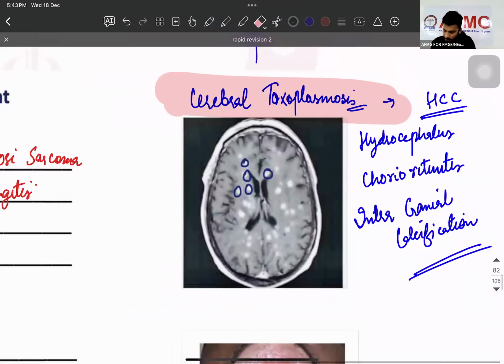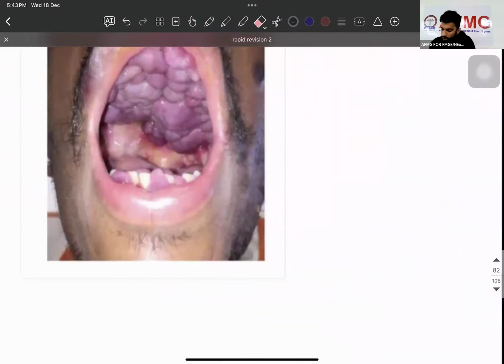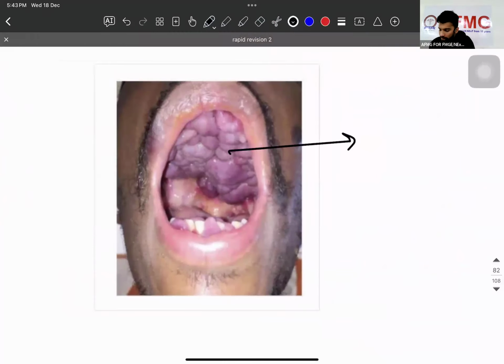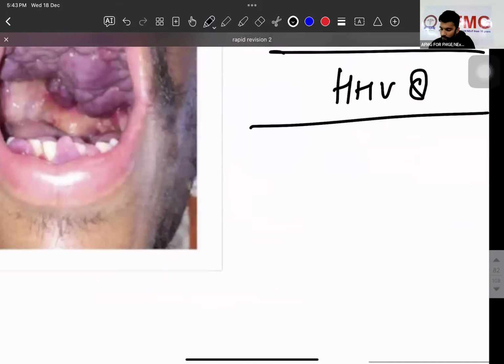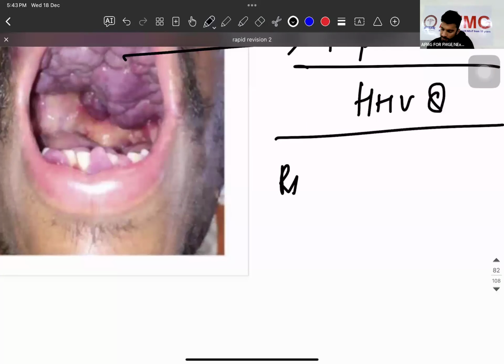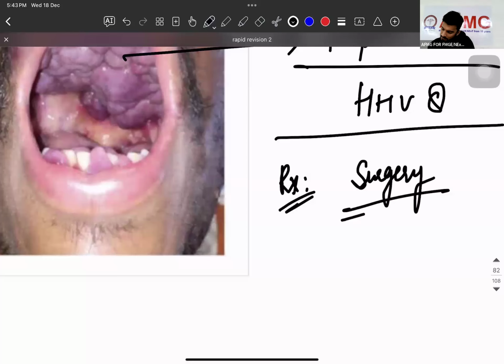Next, a tumor of the skin and mucous membrane is called Kaposi sarcoma, caused by HHV-8. What is the treatment? Surgery with chemoradiation.